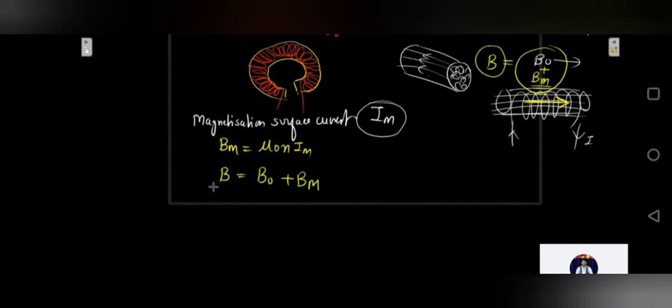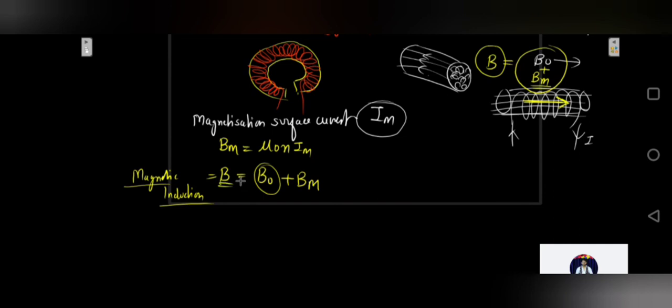Okay, and this is called the magnetic induction. This B is called the magnetic induction. What was the magnetizing field? This was the magnetizing field. So the magnetizing field in addition to the field produced due to magnetization will be the magnetic induction. That is, the total magnetic field will be your magnetic induction.